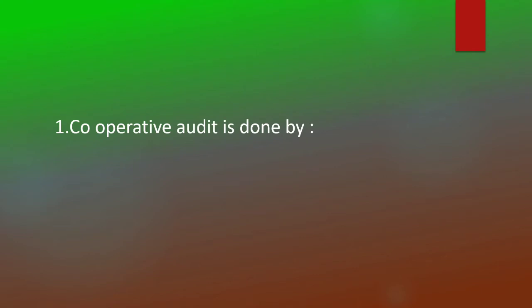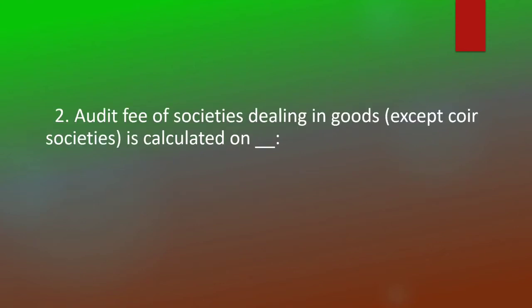First question: cooperative audit is done by department auditors. Audit fee of societies dealing in goods, except coir societies, is calculated on sales turnover.